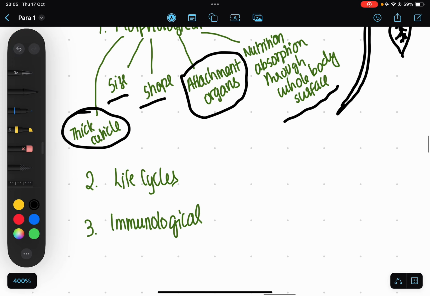Then comes life cycle adaptation. It depends on the hosts which are going to be attacked, whether they need an intermediate host to finish their larval cycles or whatever. We'll talk about it in the further classes. Then comes immunological adaptation.